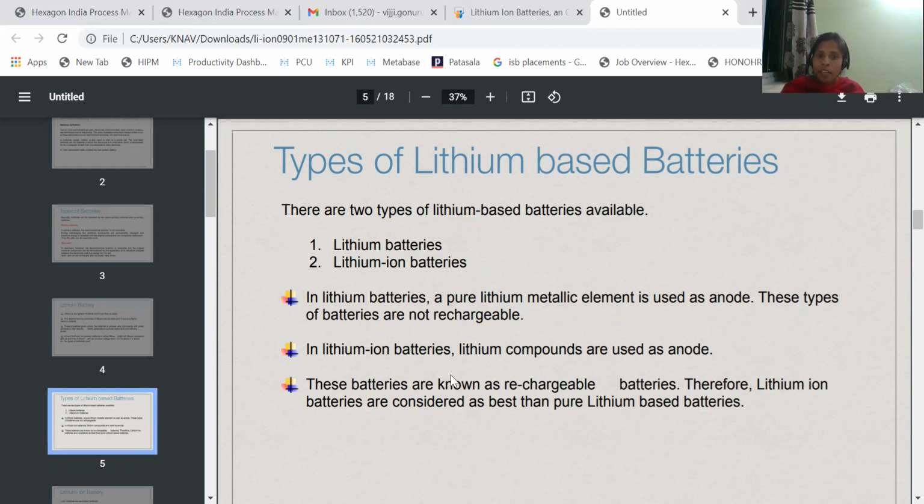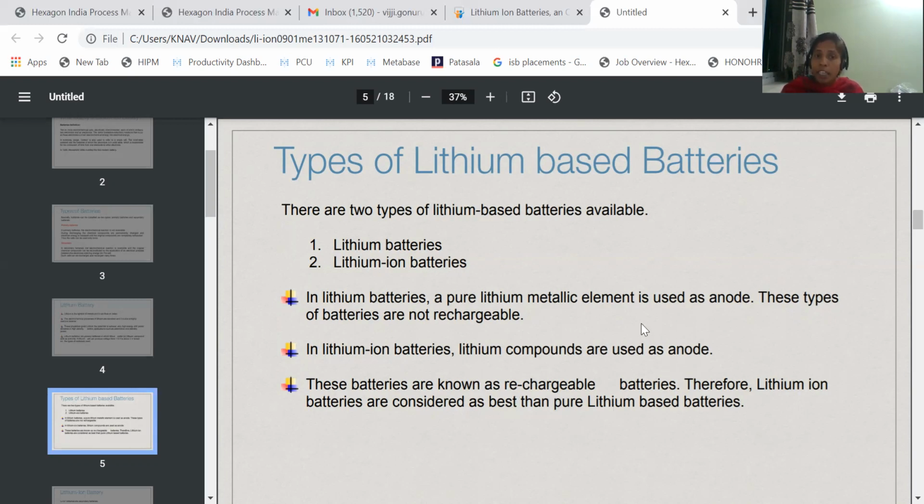In lithium ion batteries, lithium compounds are used as the anode. We are not using direct lithium in the lithium ion battery. Instead of direct lithium, we are using lithium containing compounds. Those compounds act as the anode in the lithium ion battery. So these batteries are known as rechargeable batteries. Lithium ion batteries are also called rechargeable lithium batteries.